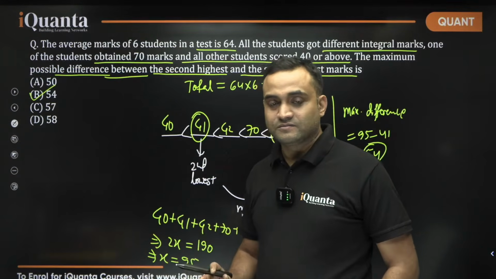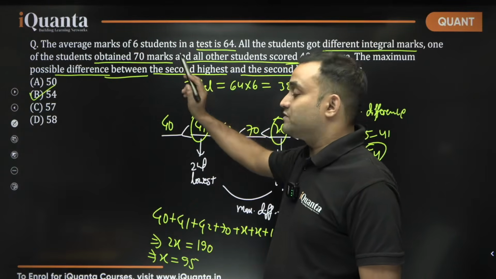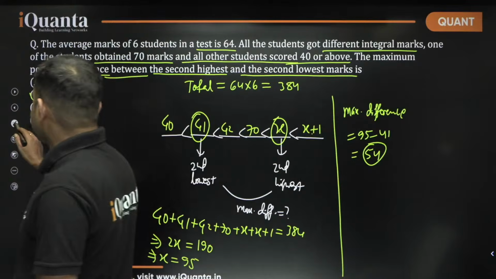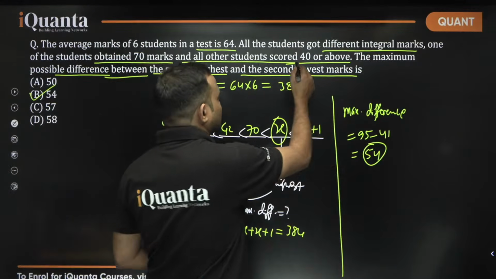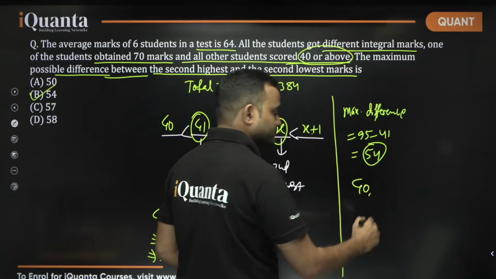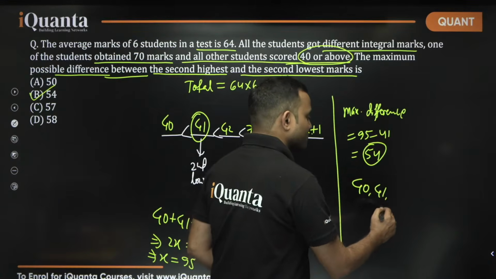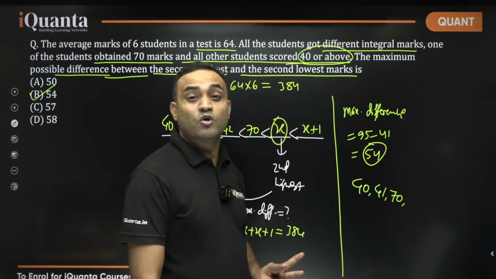See, is that clear that we need to minimize this number and we need to maximize this number? Now one of the numbers is given, which is 70. We have 6 numbers. If I want to minimize, it says 40 or above. The least number that you can take is 40. The second least that you can take is 41. One of the numbers must be 70. Now we have 3 more numbers.